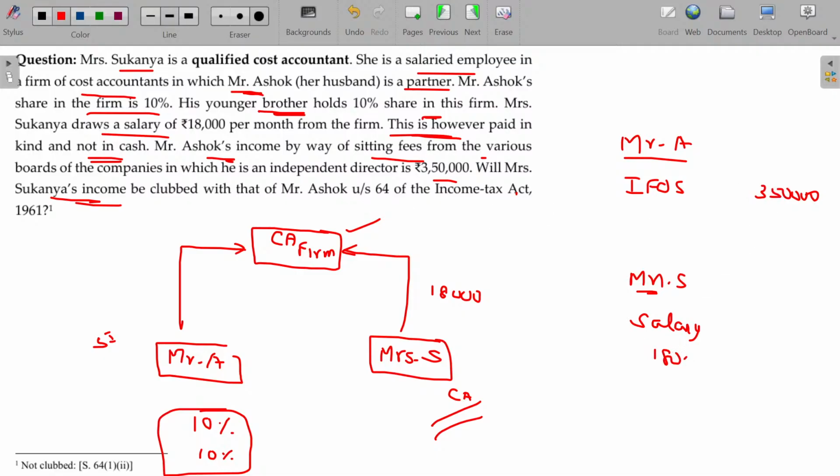So 18,000 into 12 months minus standard deduction 75,000 can be deducted. Clear? Hope you will be now able to understand this. Shall I move on to the next one? Clear?